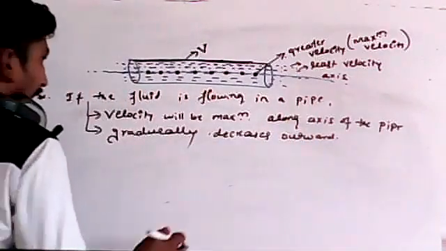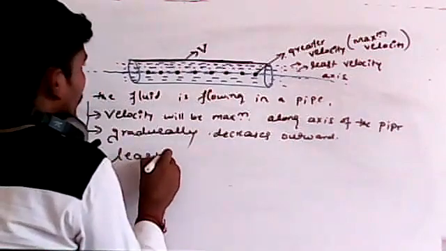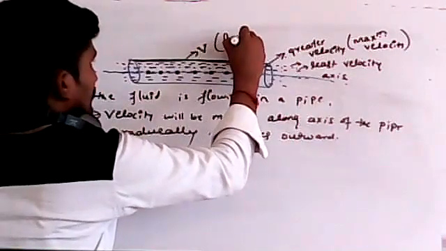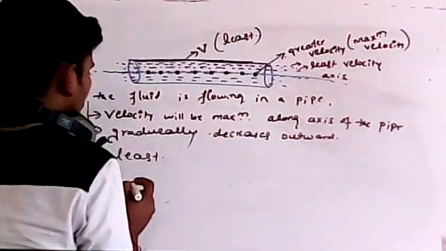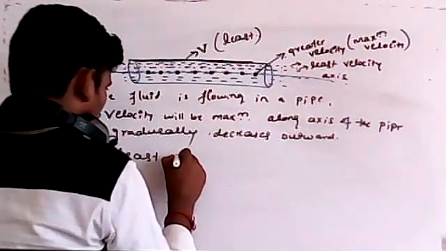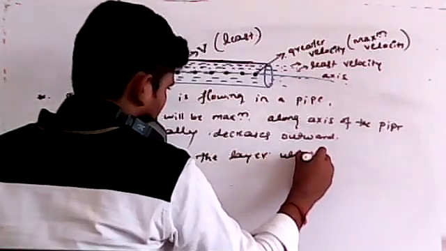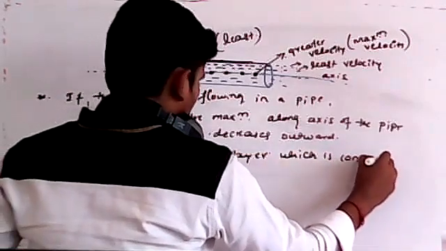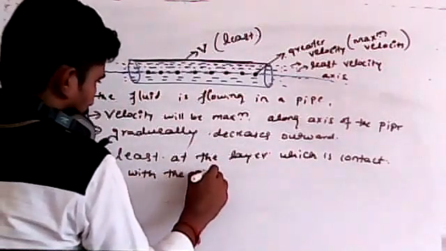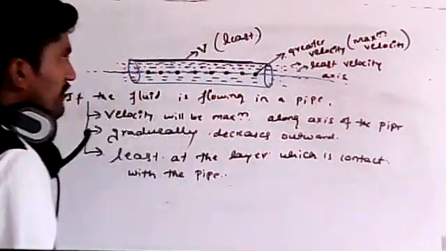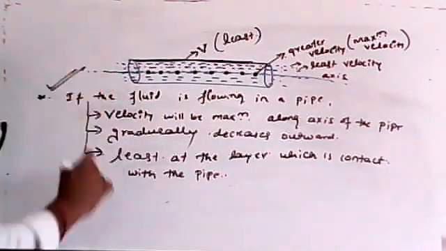And one more point: the velocity is least, meaning negligible, at the layer which is in contact with the pipe. As we have written, this diagram tells everything. You must remember this, it is a very important part.